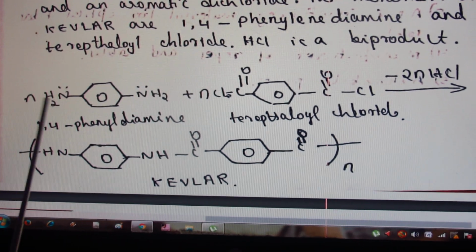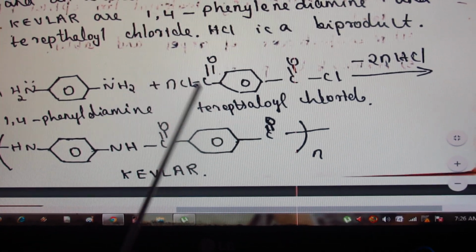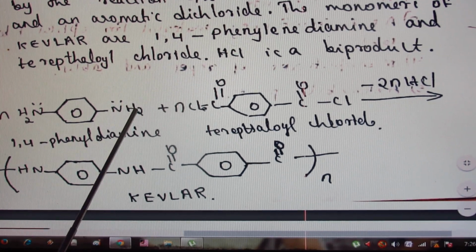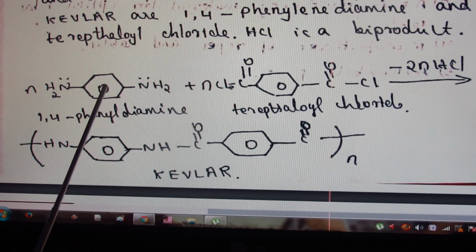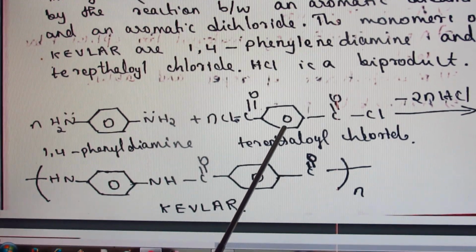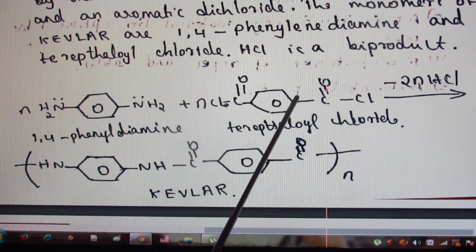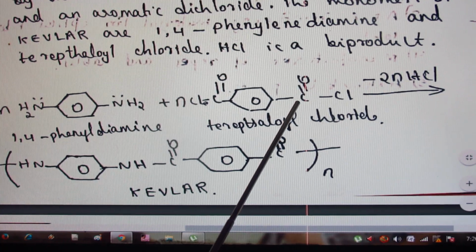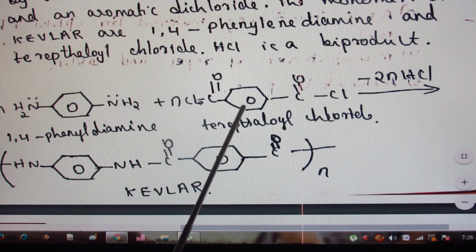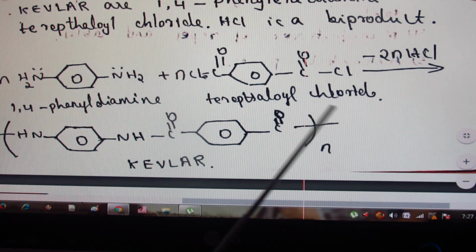So the two different types of monomers present in the formation of Kevlar: it is a diamine. Diamine means what? Two NH2 groups. It is aromatic in nature, so the two NH2 groups are attached to the benzene ring. Second one is the chloride derivative of terephthalic acid. Terephthalic acid means on the benzene ring, two sides have a COOH group. The OH group is replaced by a Cl group here. So it is an acid chloride derivative, or terephthaloyl chloride.